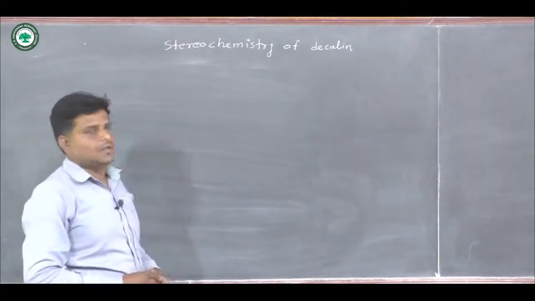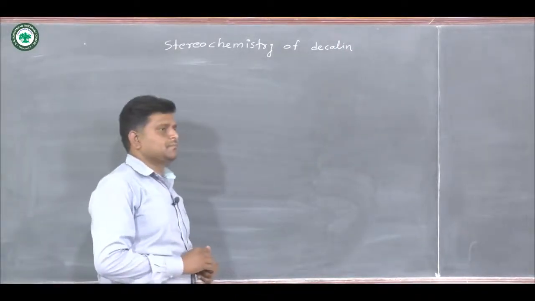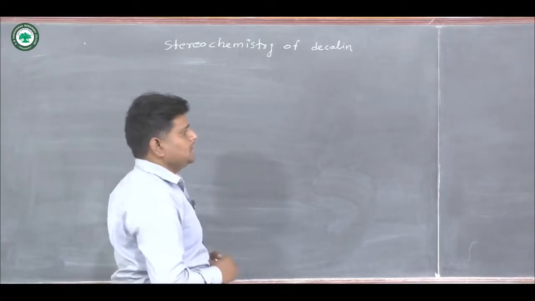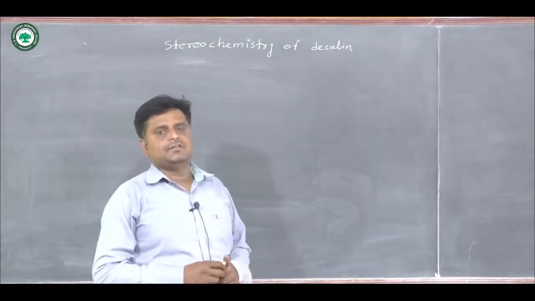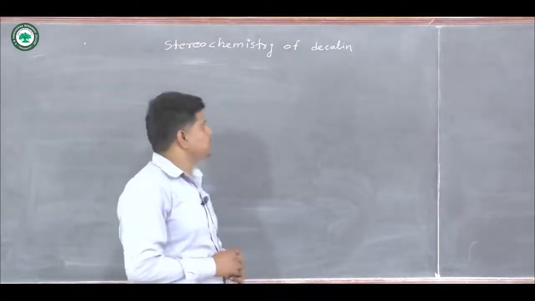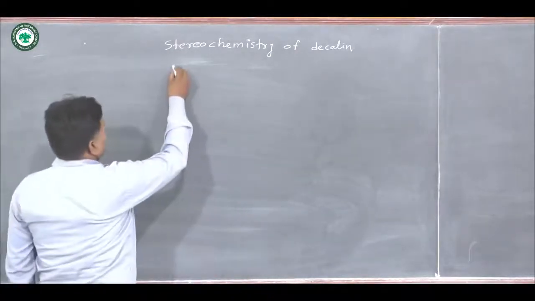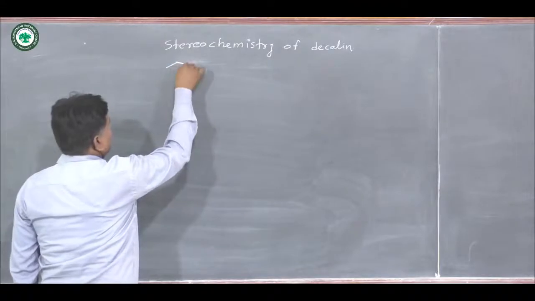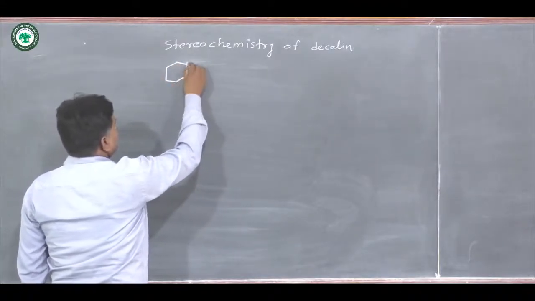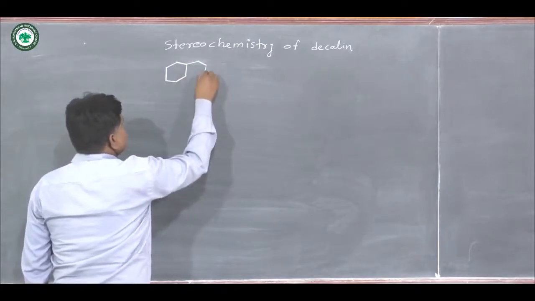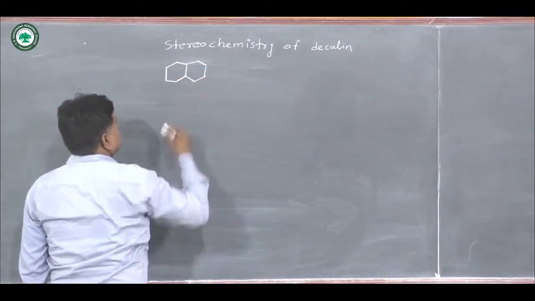Decalin. Okay, so decalin is the compound which is fused with two 6-membered rings. Suppose we have this first ring and this one is another second ring.